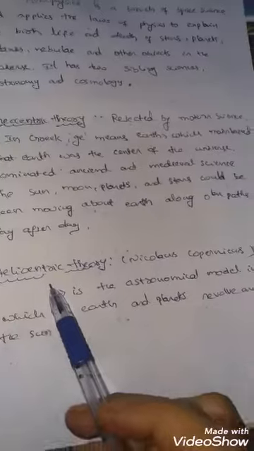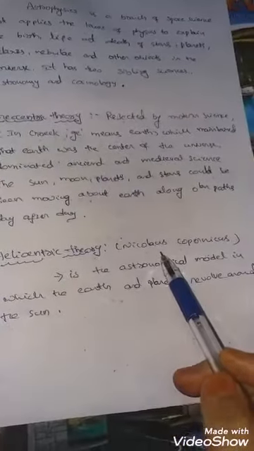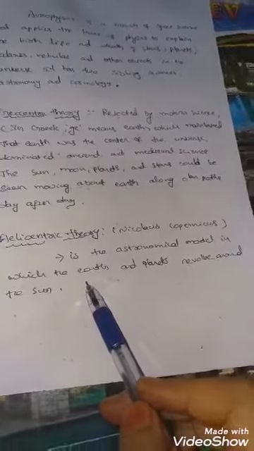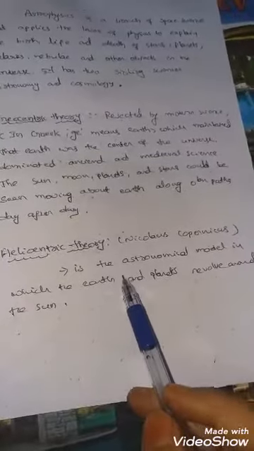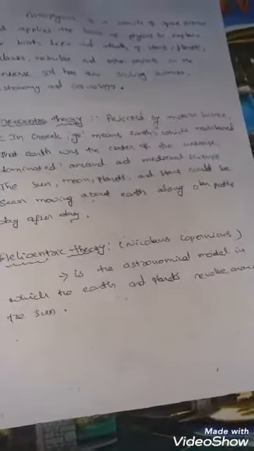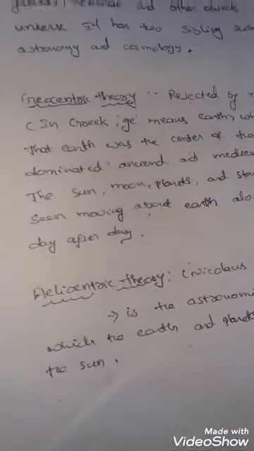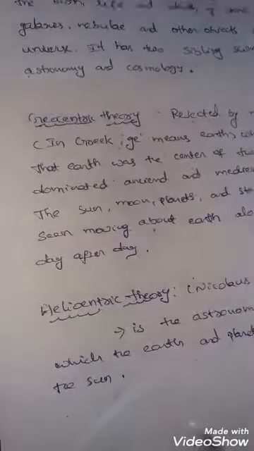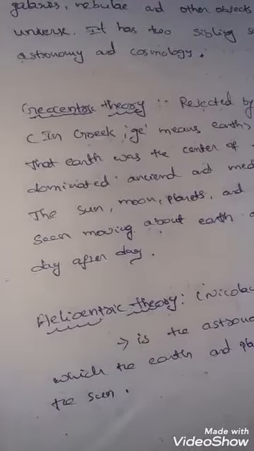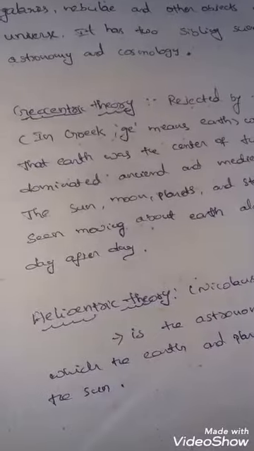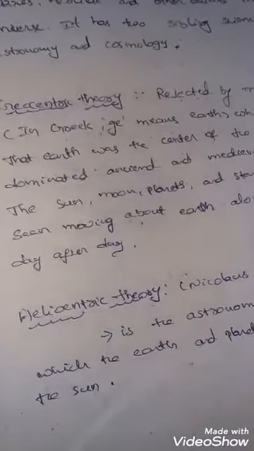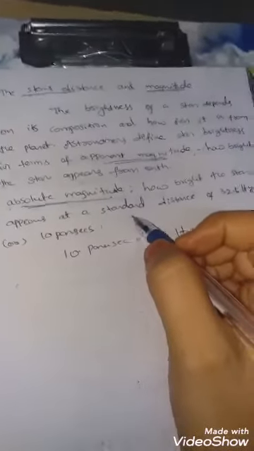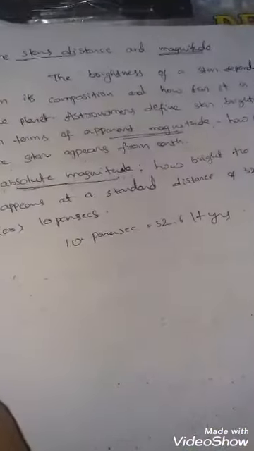And the next one is the heliocentric theory, which was proposed by Copernicus. According to him, the sun is the center and all the planets revolve around the sun, which is the astronomical model. So these are the two main theories in astrophysics. Astrophysics is the branch of astronomy which explains stars, galaxies, the universe and everything using the principles of physics. With our naked eye, we can see 3000 stars. Using telescopes, we are able to see nearly 6000 stars.